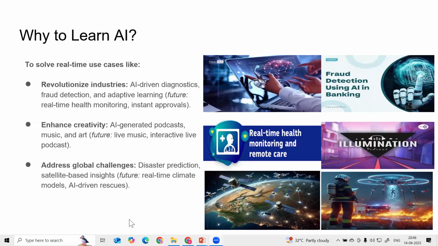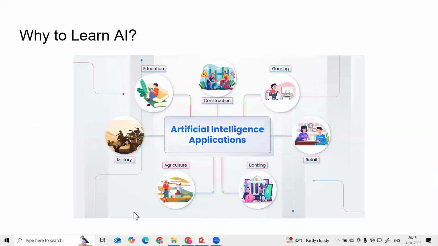And there is another motive. As of now, every industry is integrating its business with the help of AI applications. We can say the military, education, agriculture, banking, retail, manufacturing, construction.